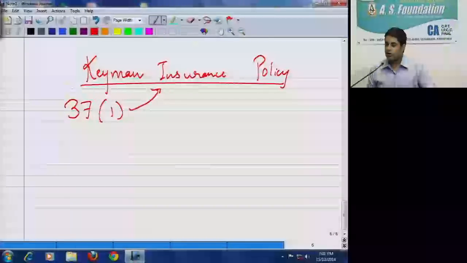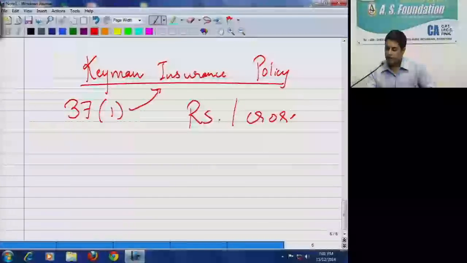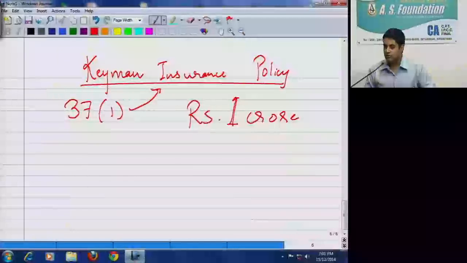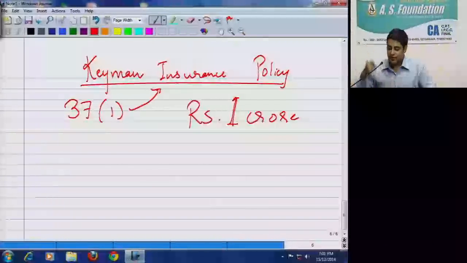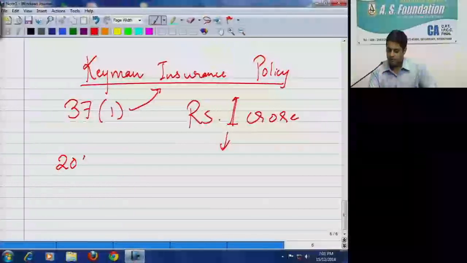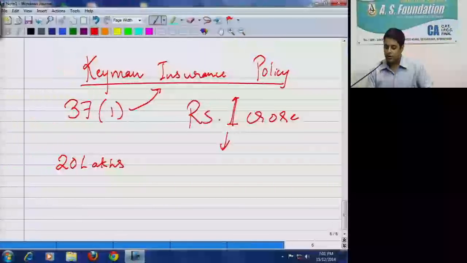So let's say the pay package of the CEO is fixed at 1 crore rupees. If this amount is directly given in cash after TDS, the entire amount will be taxed in the hands of the CEO. So what tax planning did employers start doing? Out of this 1 crore, they started paying 20 lakh rupees as key man insurance policy premium of the key man.